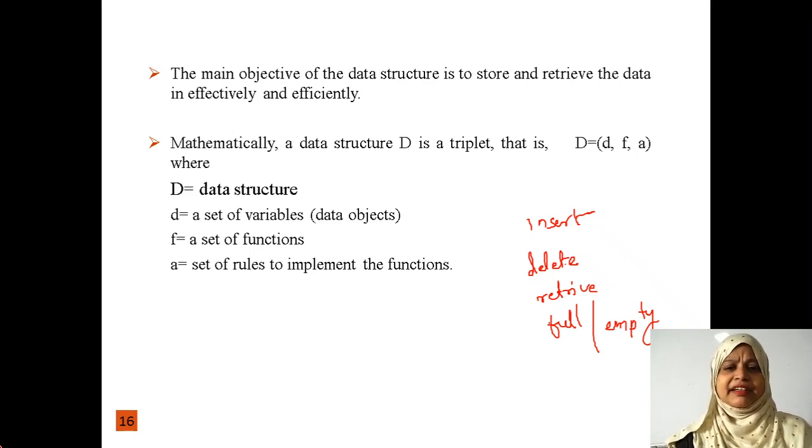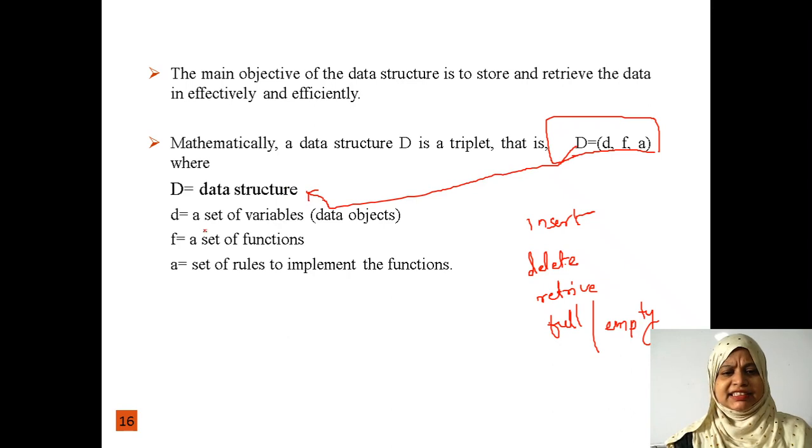We can also represent the data structure mathematically. Here we use a triple: D equals (d, f, A). This is the mathematical representation of a data structure. This capital D represents the data structure.